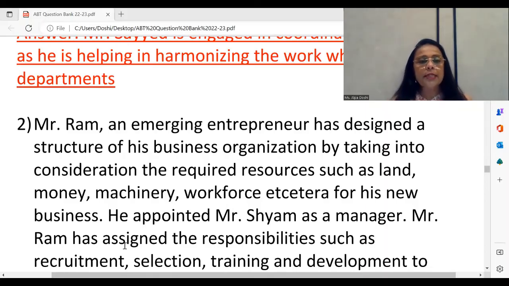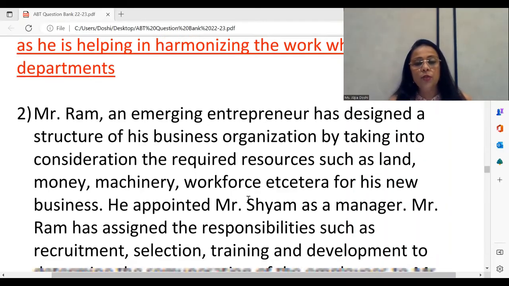Obviously, you must guess that he is the one who is doing the main planning function for sure. Apart from that, he is also arranging the required resources. So Mr. Ram is the boss, performing planning as well as organizing of the various resources.